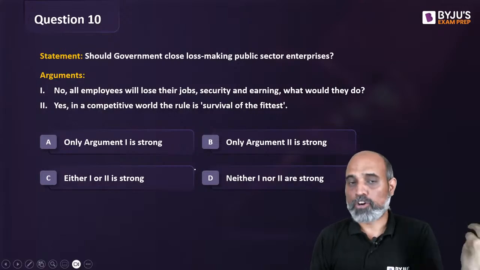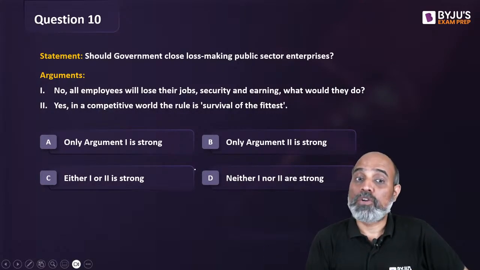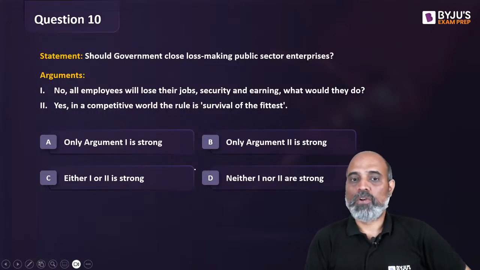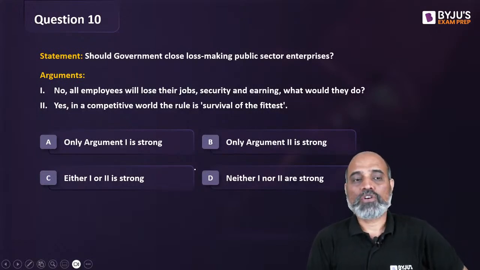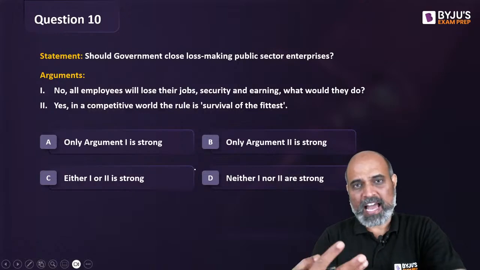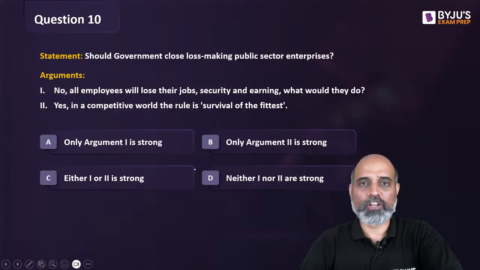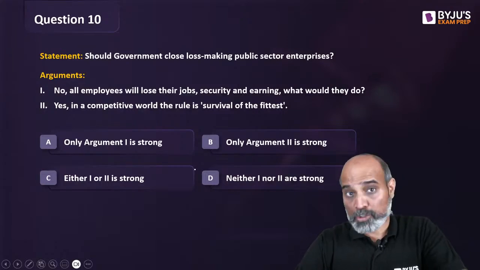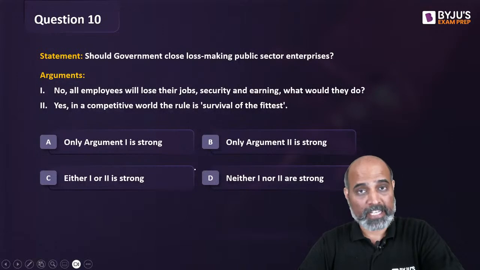Another one, again government related, ऐसे ही questions होते हैं. So if somebody says should government close, every word is important, बंद कर दे loss making public sector enterprises. So forget about arguments. Suppose we are having a debate and the debate topic is government should close all loss making public sector enterprises. And don't look at these arguments. See, the different arguments that students are going to put forward, you are going to put forward, right? Aspirants are going to put forward.